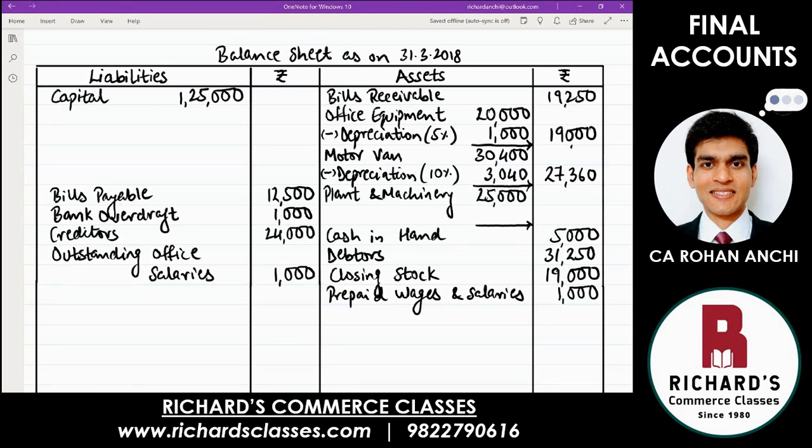That's correct. And one more time, exactly same adjustment. Plant and machinery also value is reducing. Write down less depreciation. And for plant and machinery, can you tell me the rate? 15%. So calculate carefully. 25,000 into 15%.